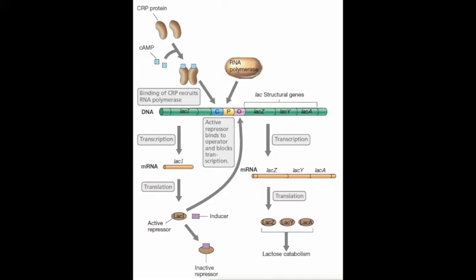Catabolite repression uses an activator protein that acts as a positive control. And the activator protein is called cyclic AMP receptor protein. This relates to the lac operon and the whole process of catabolite repression because for lac genes to be transcribed, two conditions have to be met. The level of cyclic AMP has to be high enough for the CRP protein to bind to the binding site,